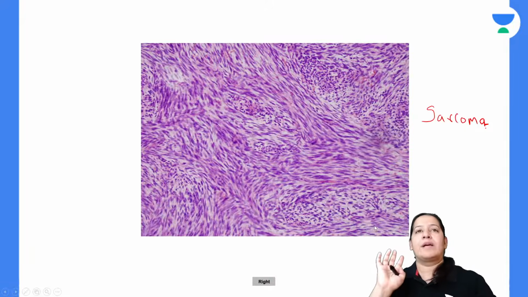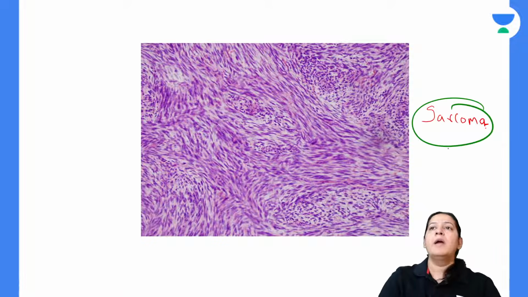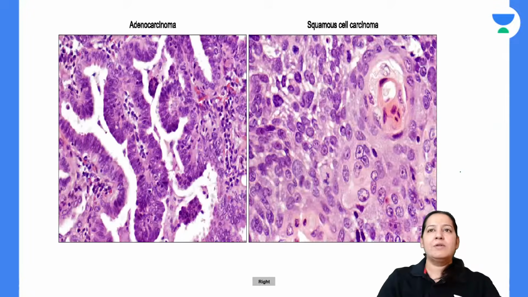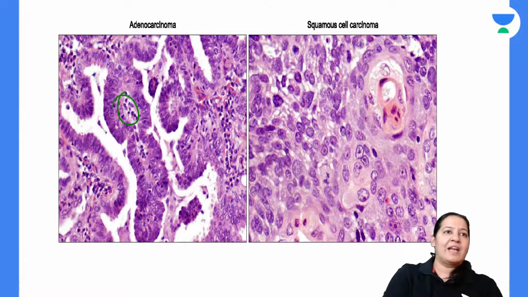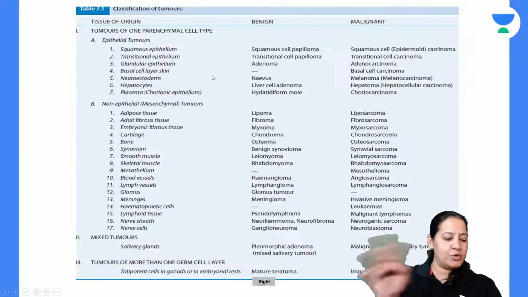Let me show you a few more examples. So can you see this is a sarcoma? It is arising from mesenchymal cells. Can you see this is the tumor of the gland. It is a malignant tumor of the gland. Can you see the glands? It is adenocarcinoma and it is squamous cell carcinoma. You can see the two epithelial tumors.